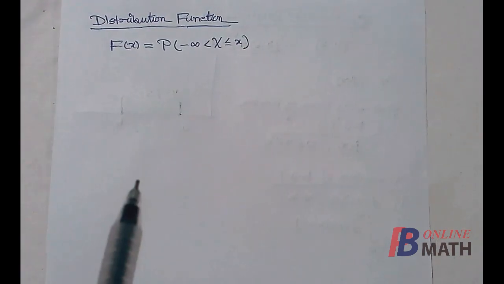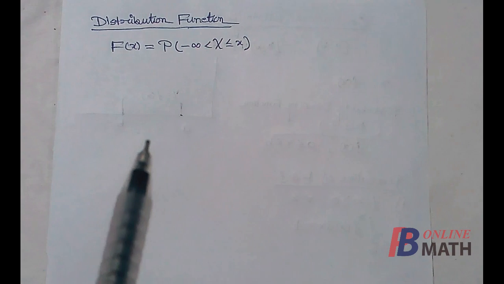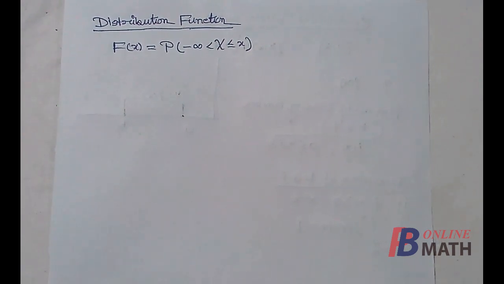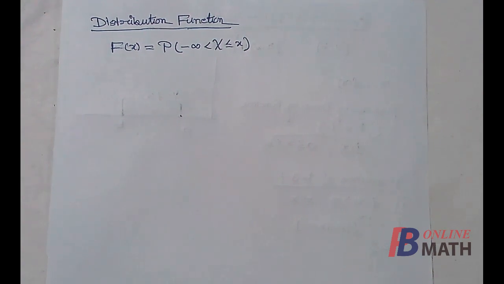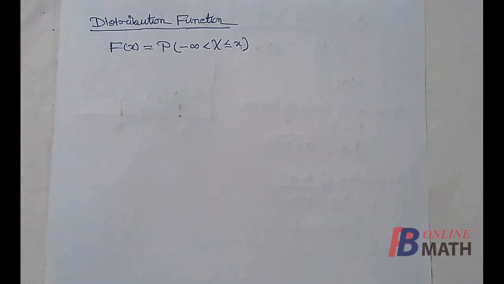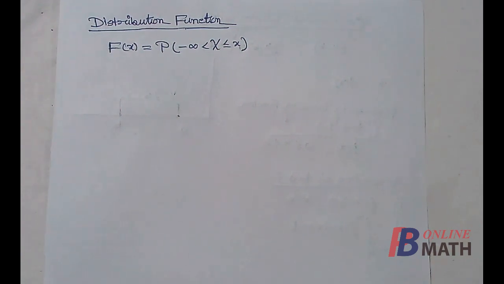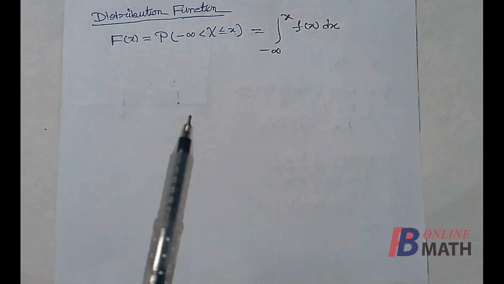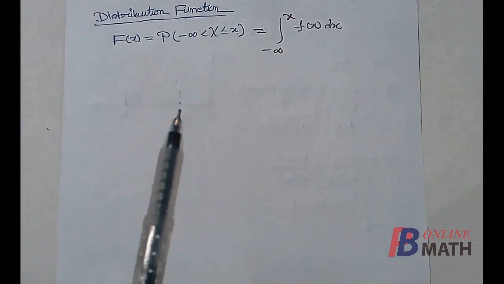But in continuous distribution, we shall consider the area of the layer from minus infinity up to x. So the distribution function in continuous distribution will be the total area from minus infinity up to x occupied by the density curve f(x) and the real axis. So F(x) is equal to the integration of f(t) from minus infinity up to x.